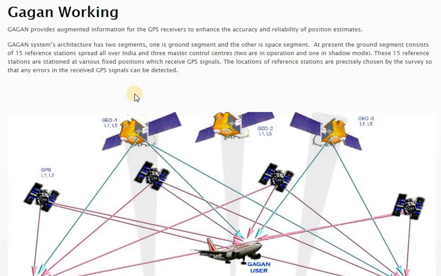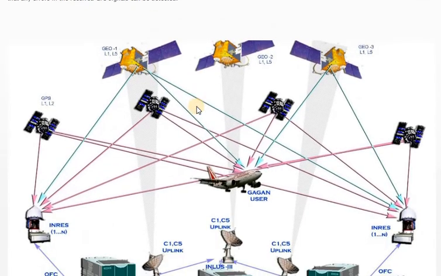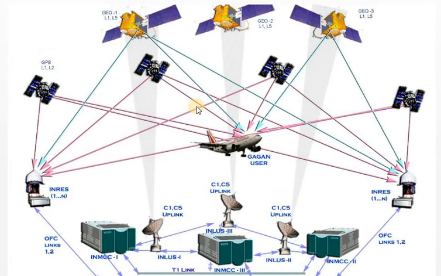You have 3 master control stations; 2 are operating and 1 is in the shadow. In case of any emergency, or if any one of them is not working, that one can be used. So this is the architecture.